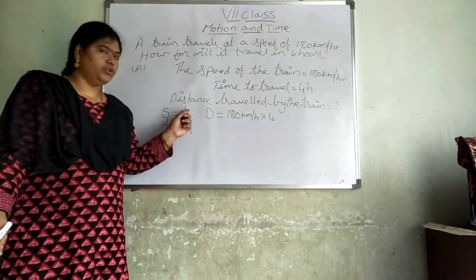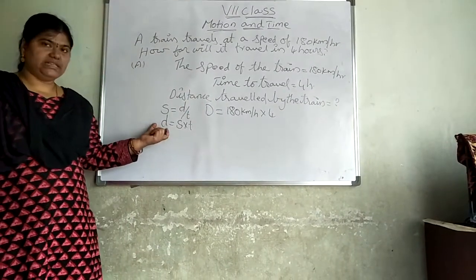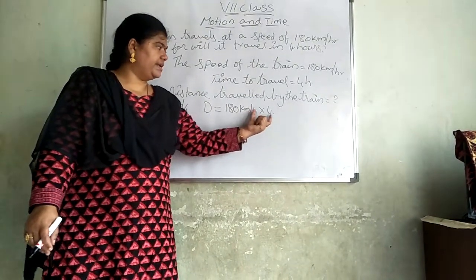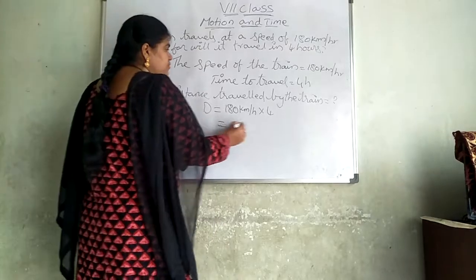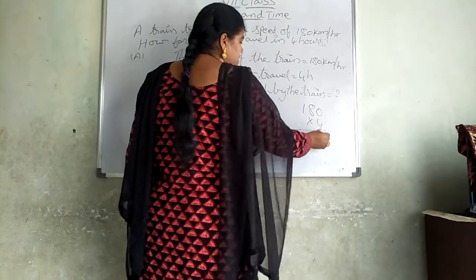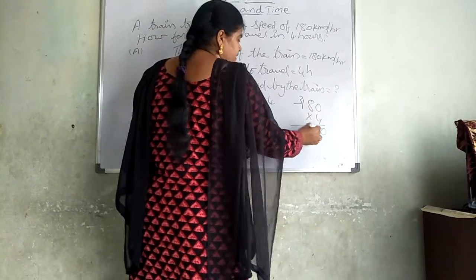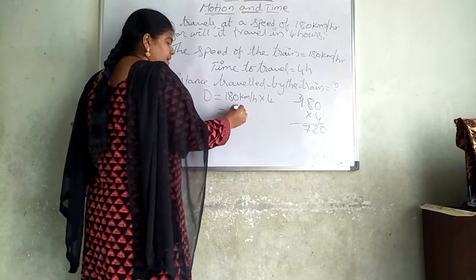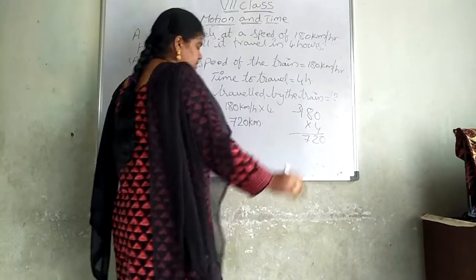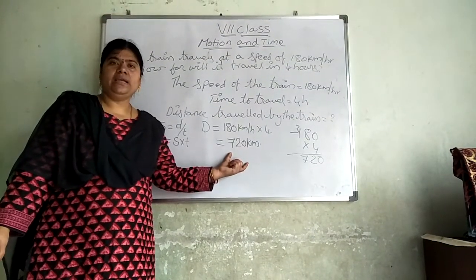See here, formula changed here. Before we did, speed is equal to distance by time. Now, speed is given, time is given. We have to find the distance. Distance is equal to speed into time. So, distance is equal to 180 into 4. That is equal to, see here, 180 into 4. 4 zeros are 0. 4 eights are 32. 4 ones are 4 plus 3, 7. So, the distance travelled by the train in 4 hours is 720 kilometers. How much distance? The train travelled 720 kilometers.